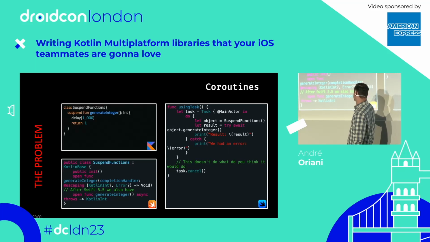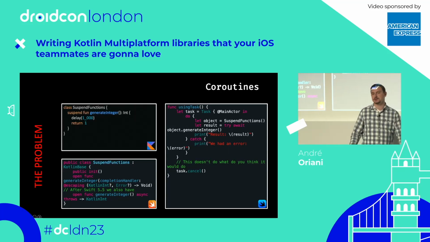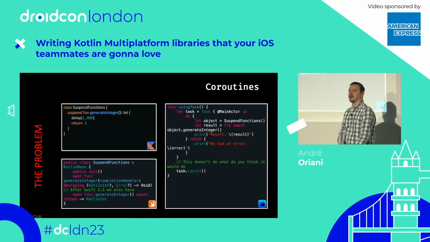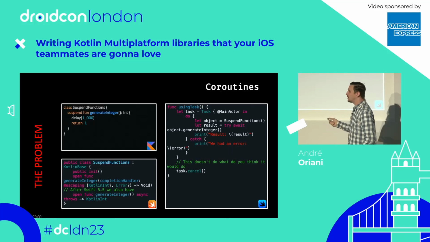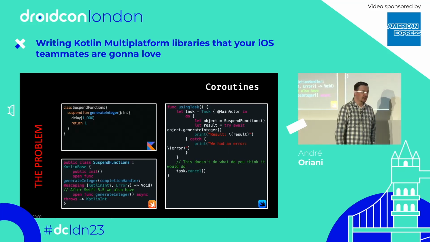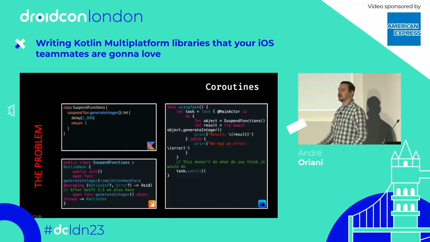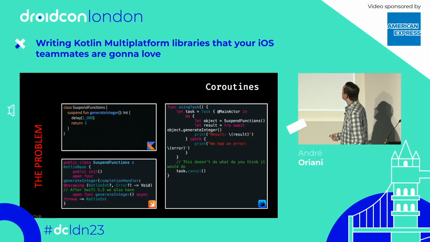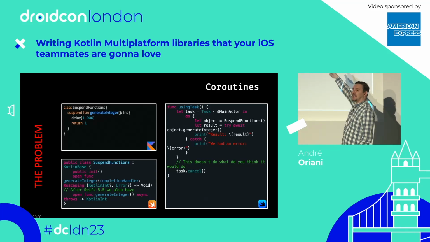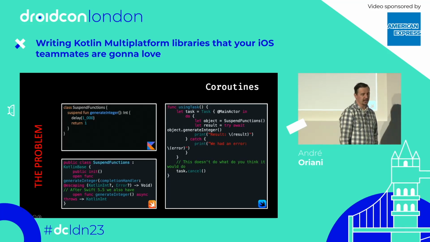So I'm not going to show you here how to use the callback version because I think everyone is fed up with callbacks, right? No one wants to create a pyramid of doom here or a callback hell. So I'm going to show you how to use the async version. So using async functions in Swift is pretty similar to using coroutines in Kotlin, right? So you have to create a task, which is pretty similar to creating a coroutine scope and a job in Kotlin.